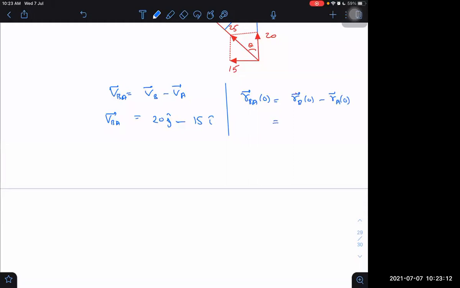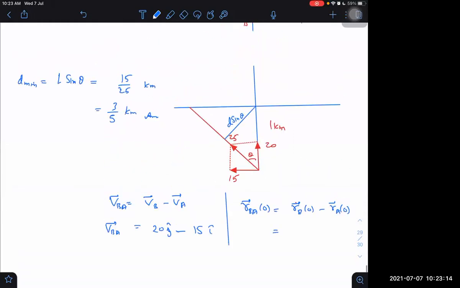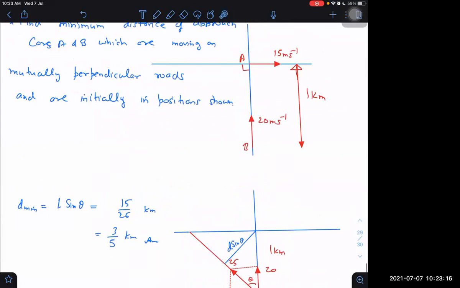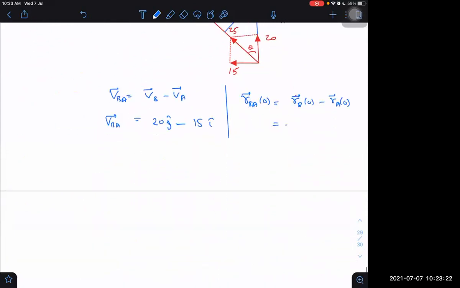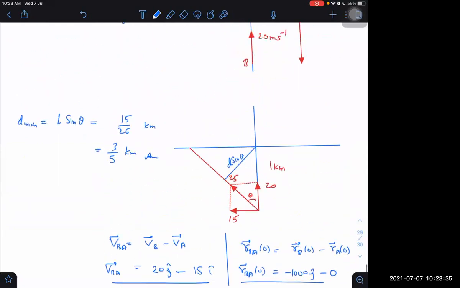What is RB initially, the position vector of B initially? Initially it is 1000 along minus j cap, and A is at origin. This is RBA, right or not? We know VBA, we know RBA.